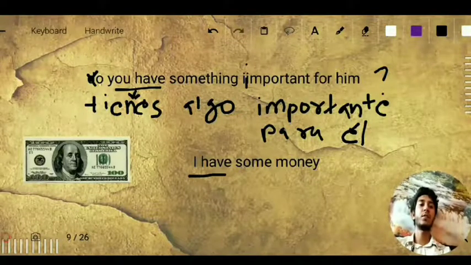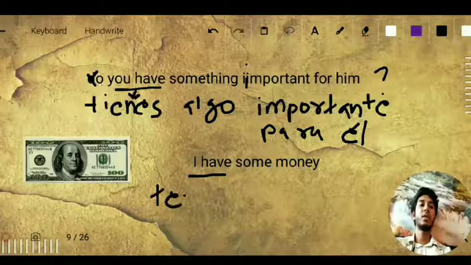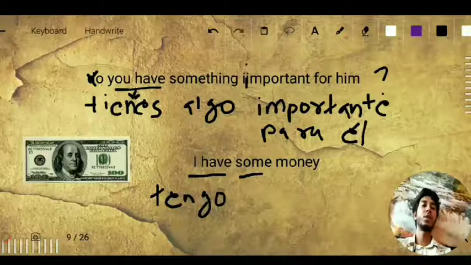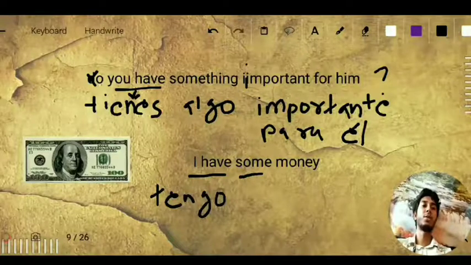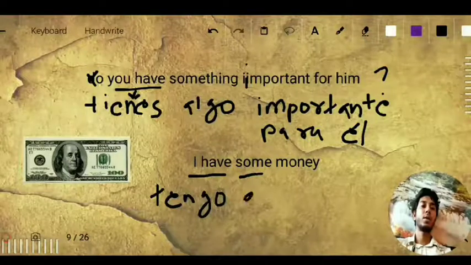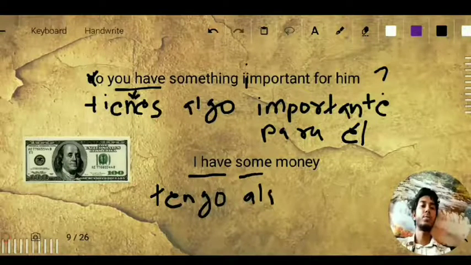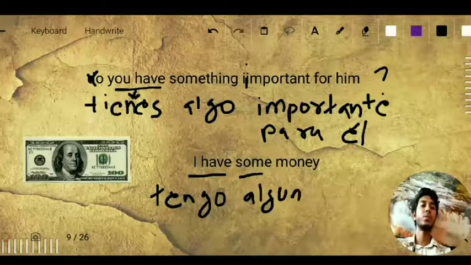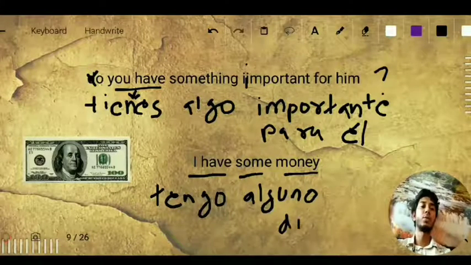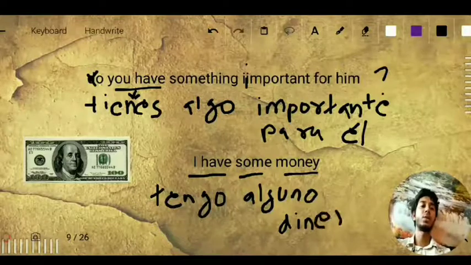I have some money. For I have again we will write tengo. For some, here we have a new word like algo. Something is algo. So someone will be alguno. Tengo alguno. For money, the word is dinero, D-I-N-E-R-O, dinero. Tengo alguno dinero.